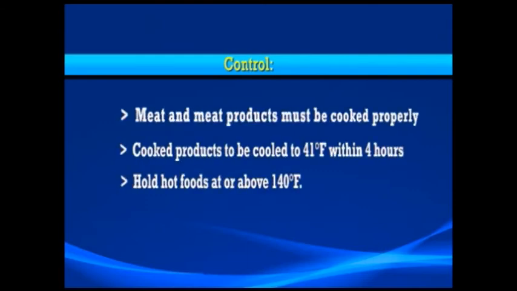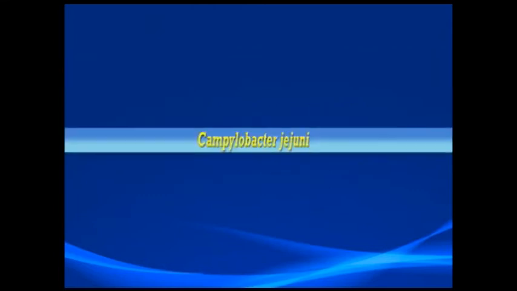These diseases can be controlled by cooking meat and meat products properly. Cooked products must be cooled to 41 degrees Fahrenheit within 4 hours, and hot foods held at or above 140 degrees Fahrenheit.